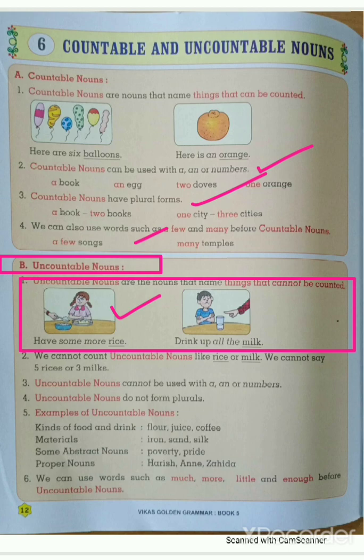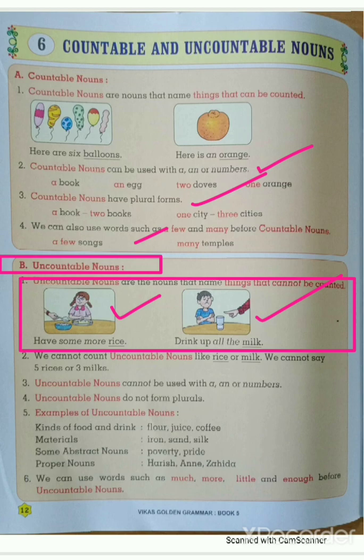Can you count rice? If wheat will be there, can you count it? No. Sugar, can you count it? No. Then milk, drink up all the milk. Okay, then milk, it's a liquid form. Students, we cannot say one milk, two milk, three milk. Can you count it that way? No, we can't count in numbers. Okay, students, so both these examples come under the uncountable nouns.